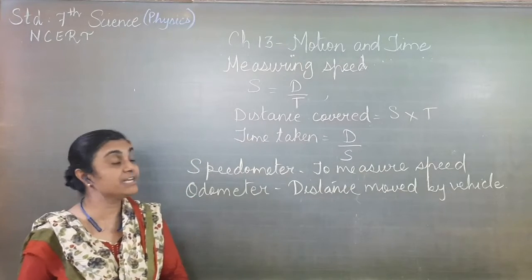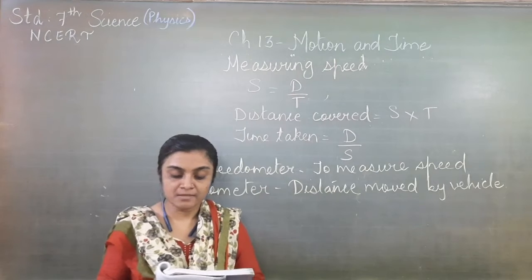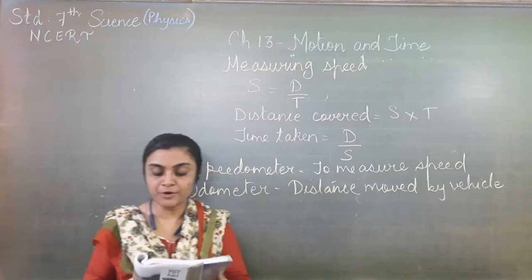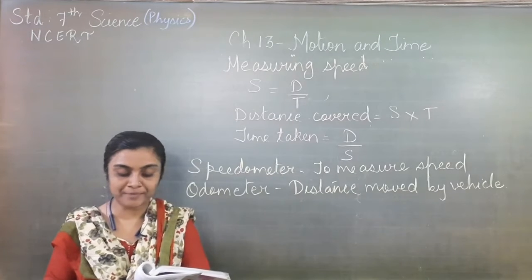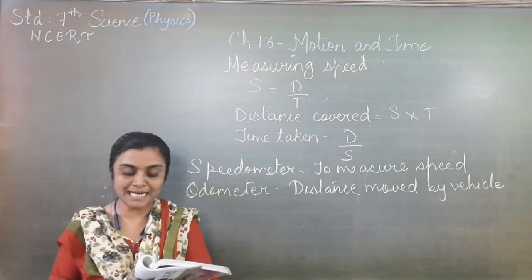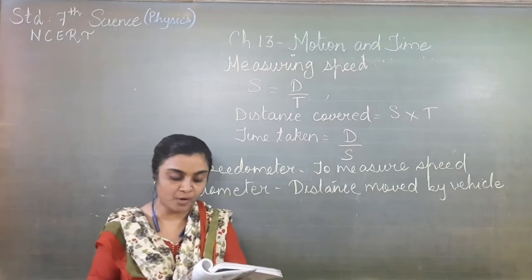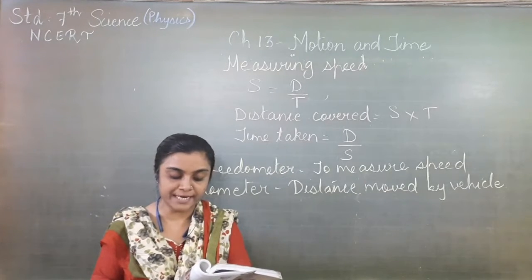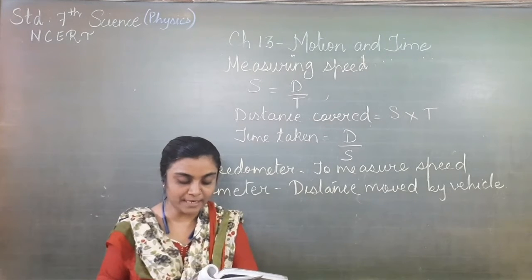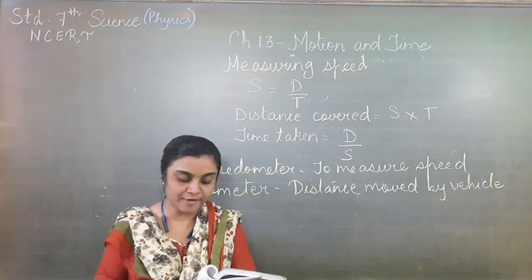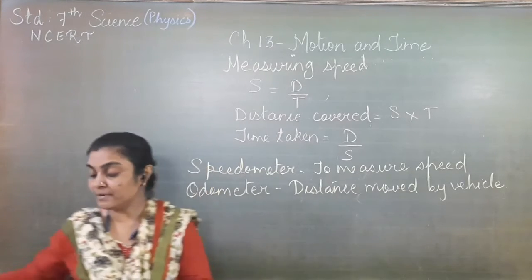Now let us see measuring speed. How to measure the speed? Let us see one activity. First we have to draw a straight line on the ground with chalk powder and ask one of your friends to stand 1 to 2 meters away from it. Let your friend gently roll a ball along the ground in one direction perpendicular to the line. Note the time at the moment the ball crosses the line and also when it comes to rest. How much time does the ball take to come to rest?